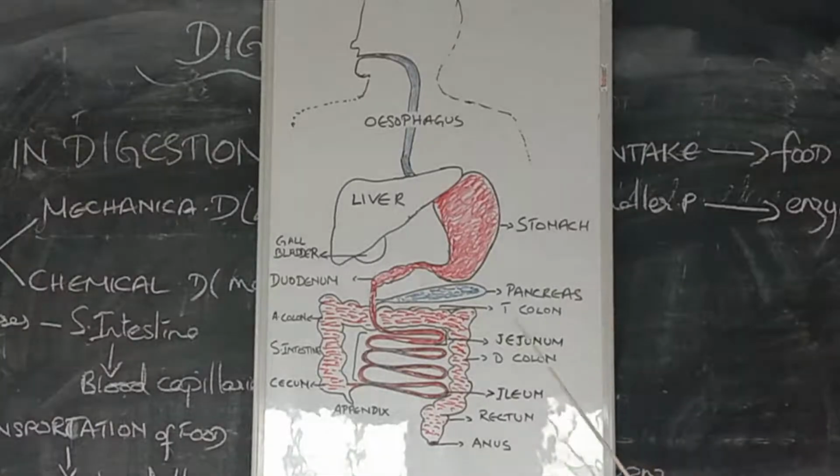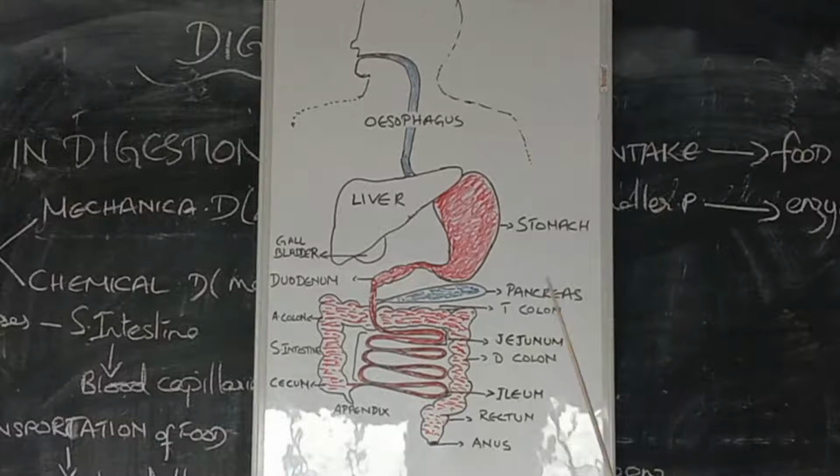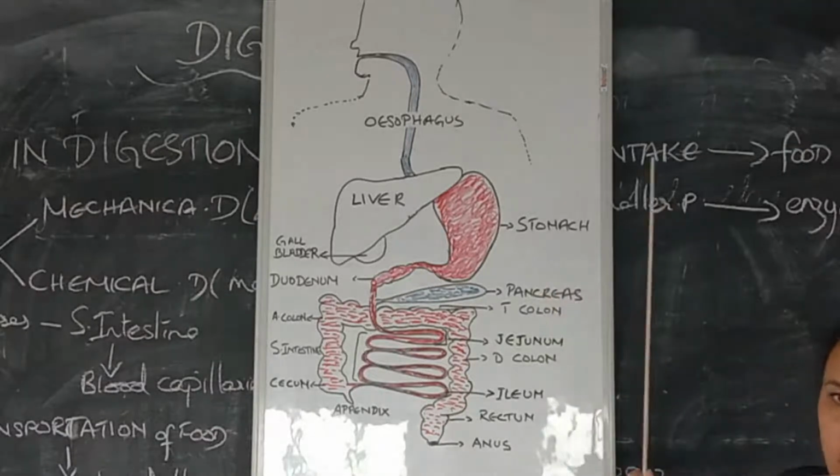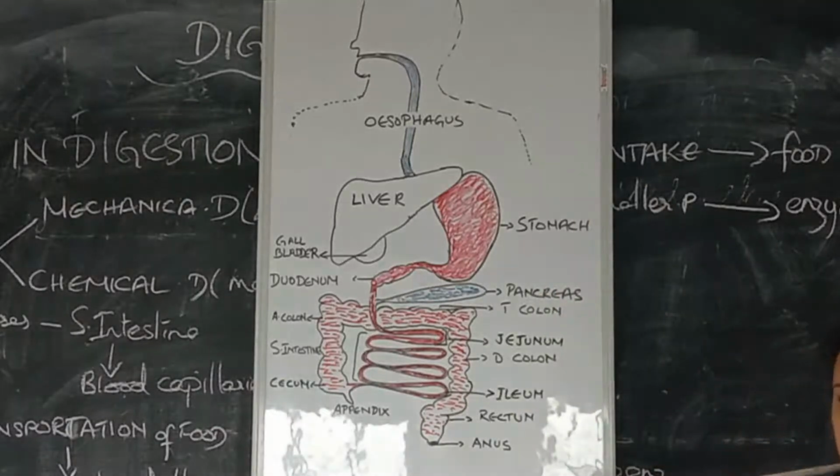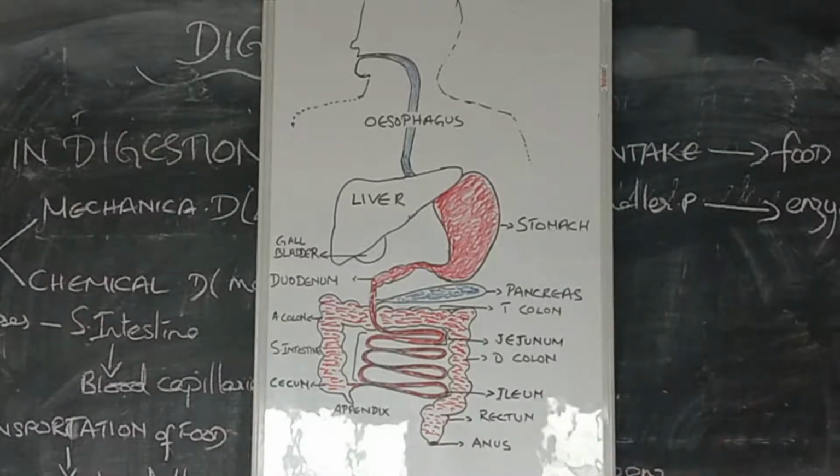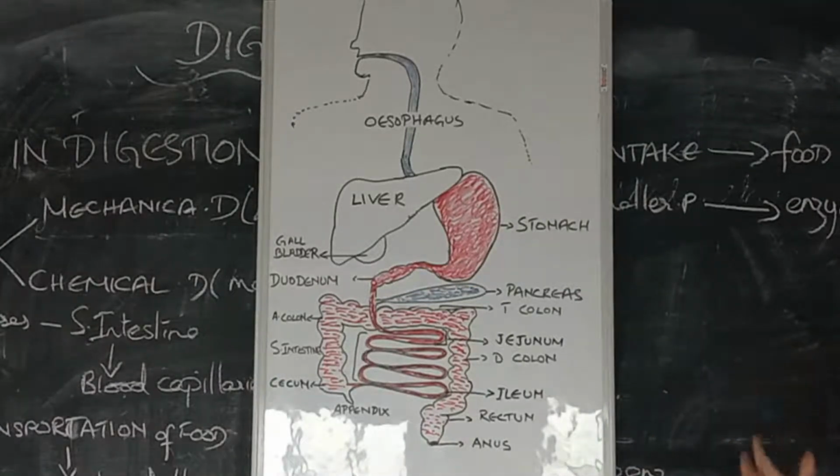Now, here you can see the picture. We are going to discuss the mode of digestion here, all the steps, what is happening in the process of digestion. First of all, you should remember this: in order to undergo this process, there are specific organs which are responsible for digestion. Those are known as digestive organs. This digestive system is also known as the alimentary canal system.